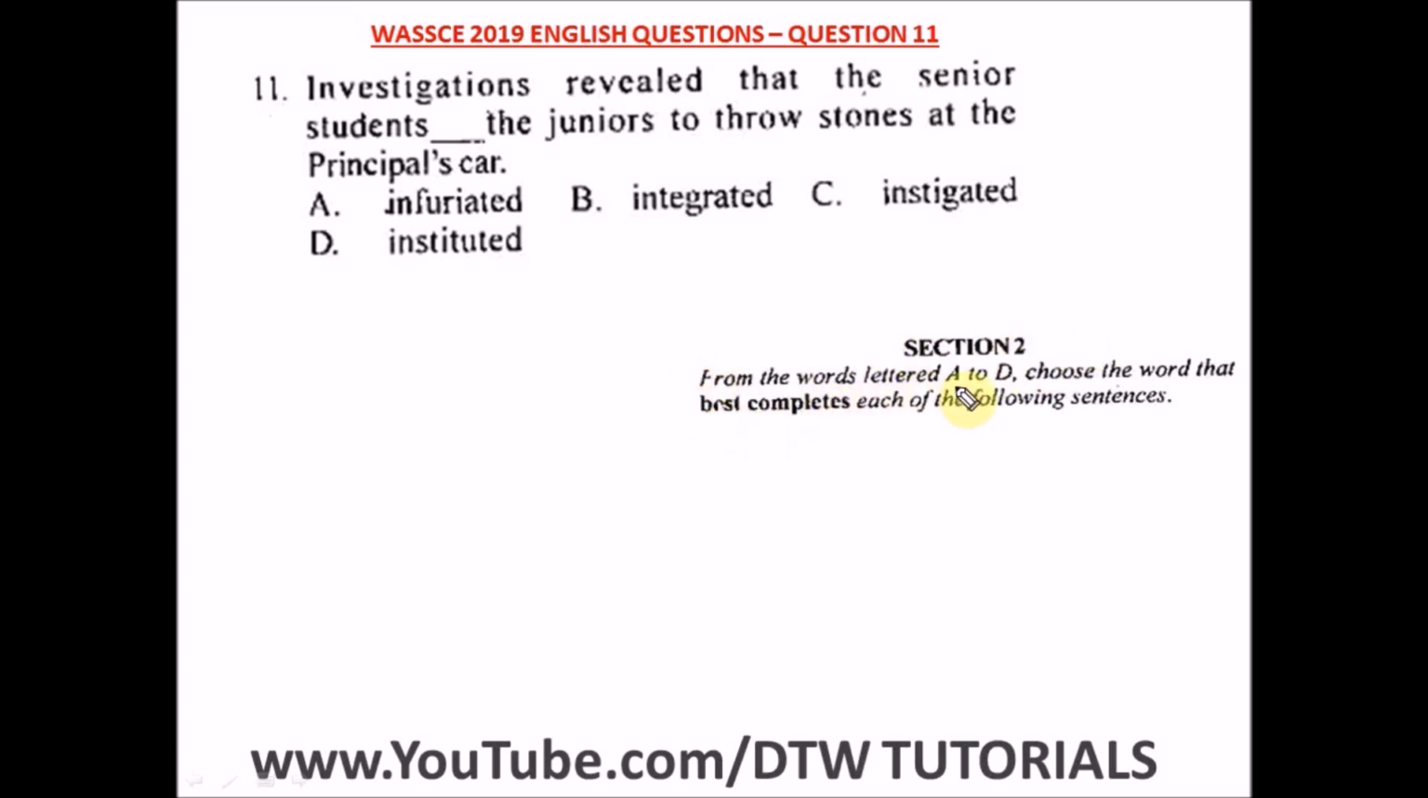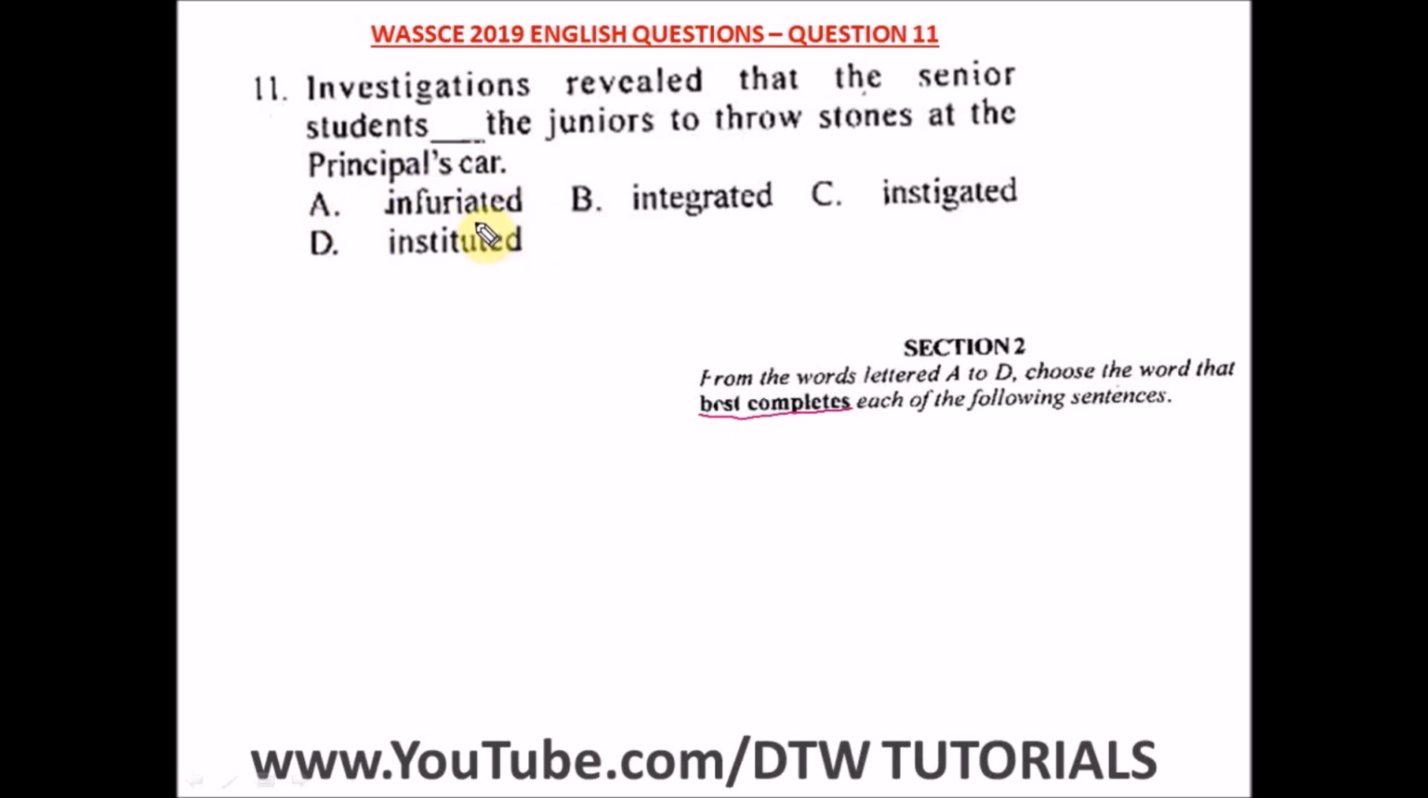It says from the words lettered A to D, choose the word that best completes each of the following sentences. So each of these following sentences, we're going to have 10 questions on this. I think from question 11 to question 20. Yes, to question 20. That's 10 questions. So let us start. Question 11 says investigations revealed that the senior students dashed the juniors to throw stones at the principal's car. Option A says infuriated.